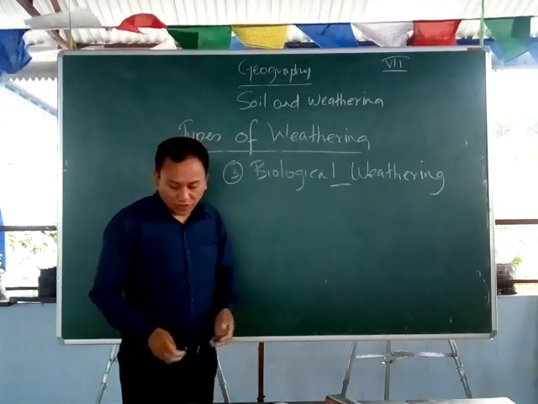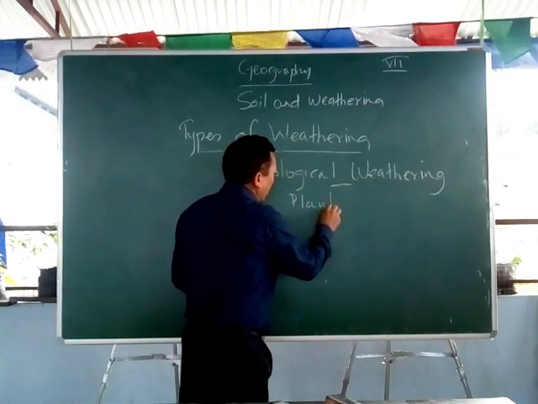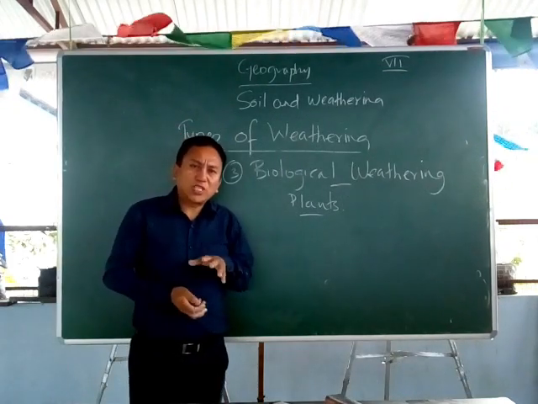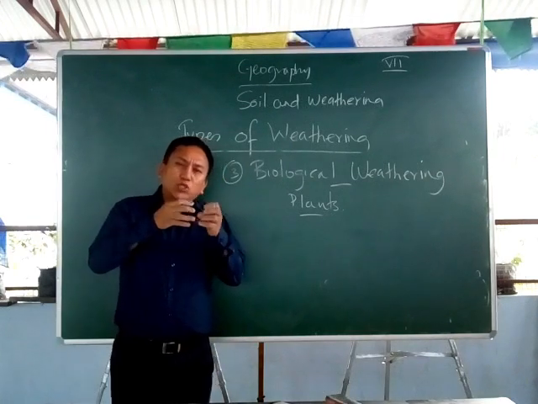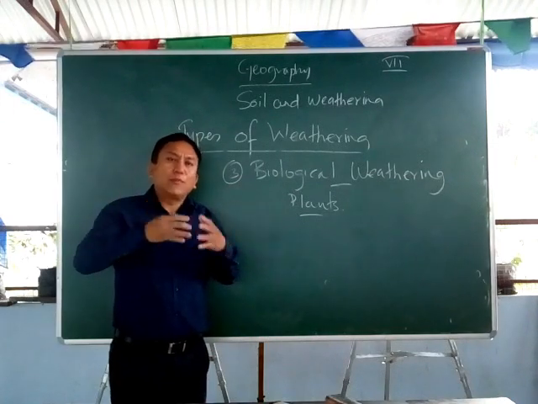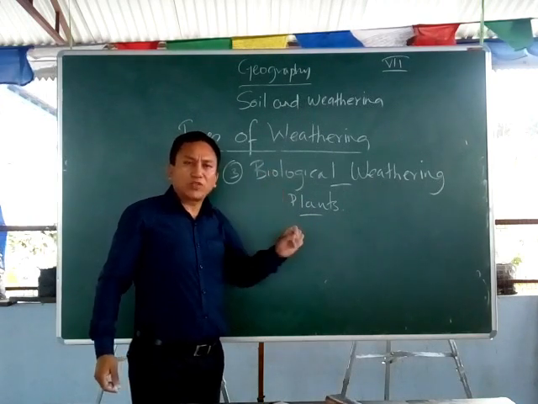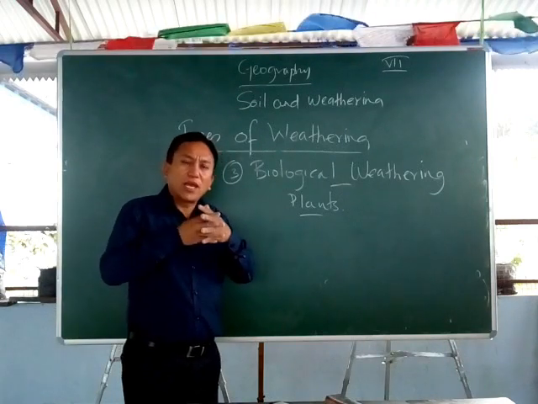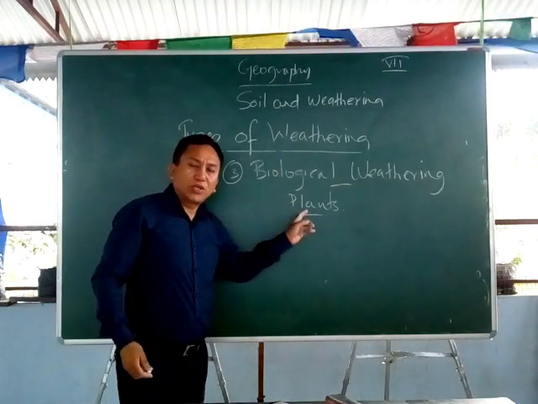Okay, biological weathering. So let's see the first one, plants. Now we know that when plants grow, the roots go deep into the ground, and sometimes go through the cracks of the rocks. In course of time, when the roots grow bigger in size, the rocks crack even more, ultimately breaking down. So that is how plants also cause weathering. The roots, when they go in search of water under the ground, go through the cracks of the rocks, and as the roots grow in size the rocks are broken down, whereby weathering is caused.